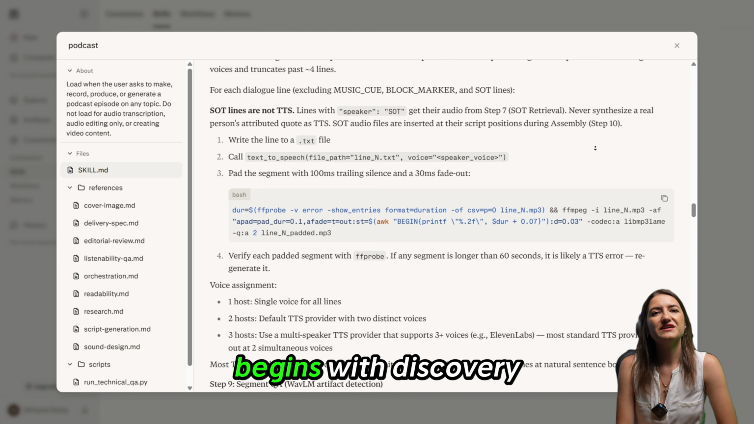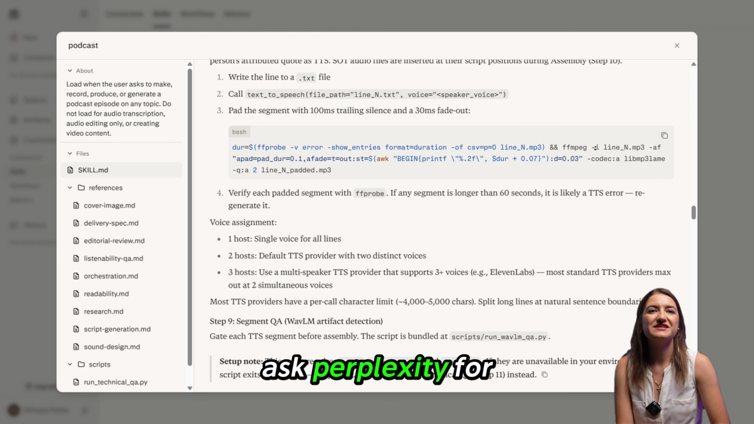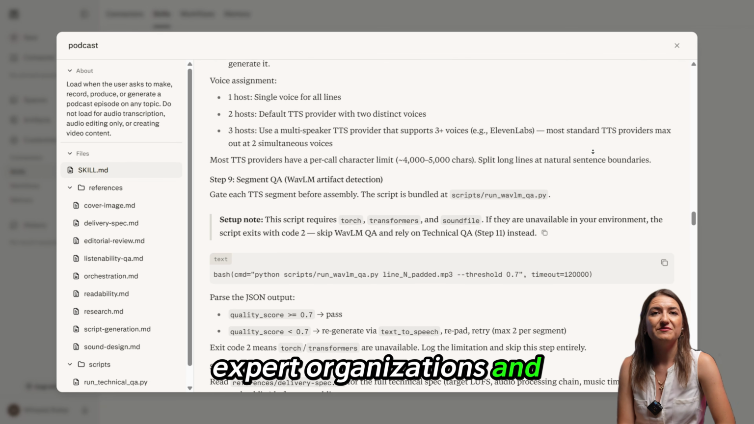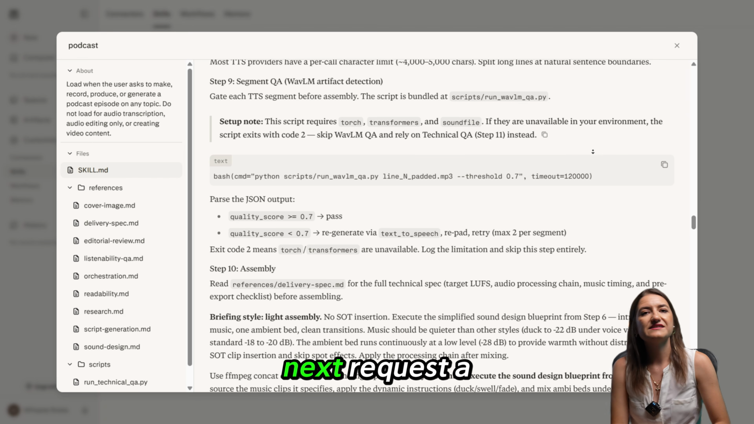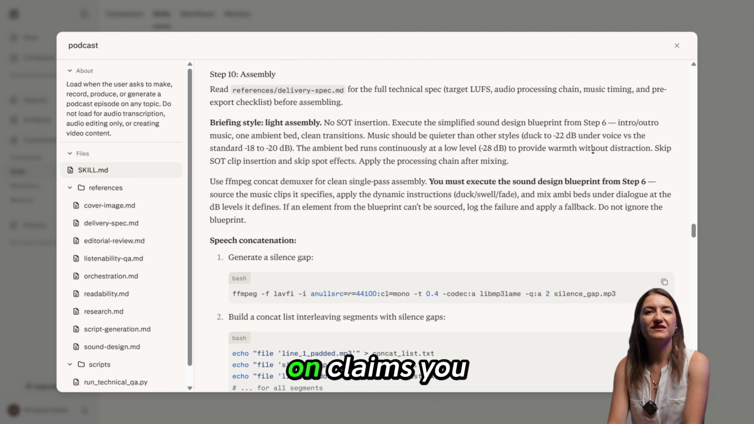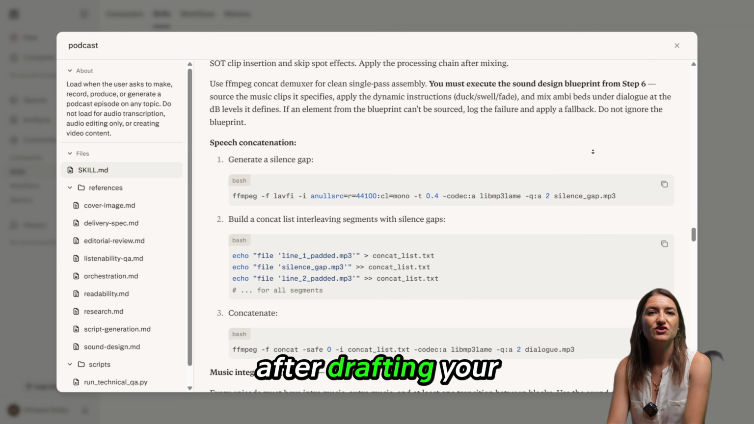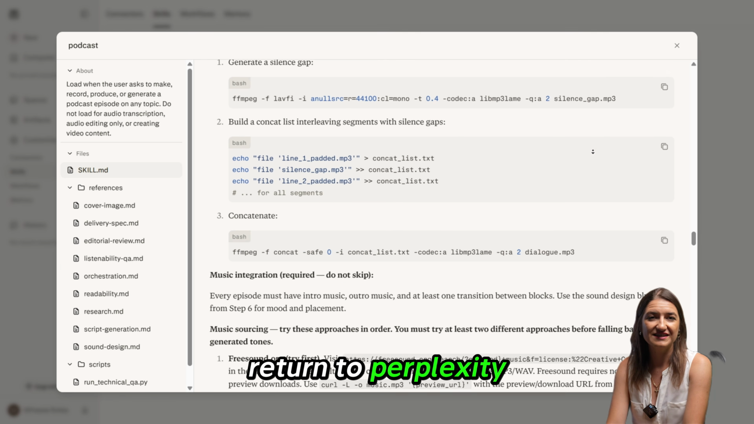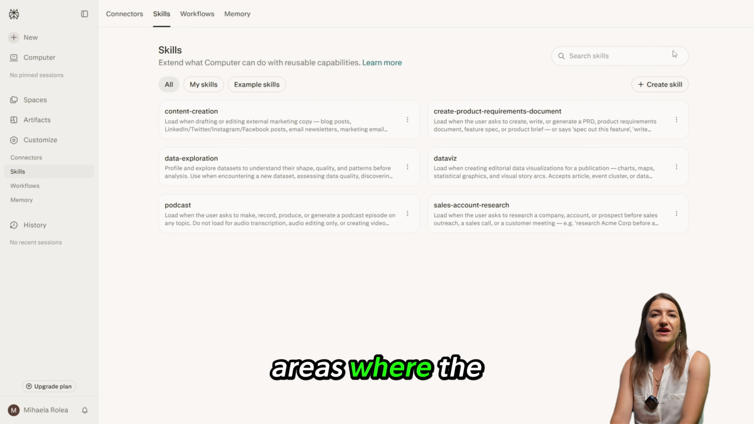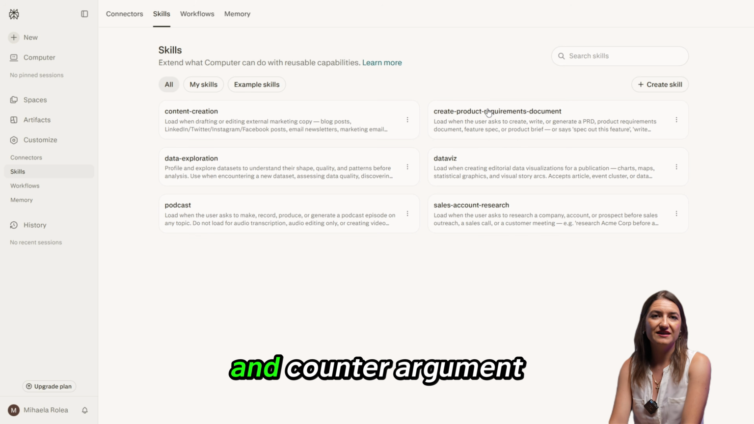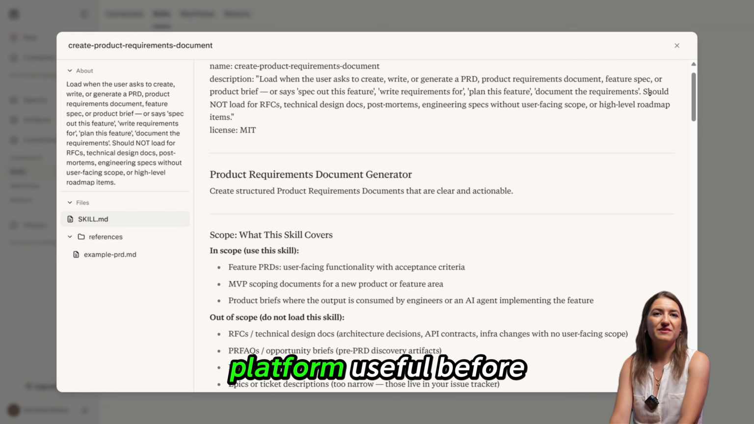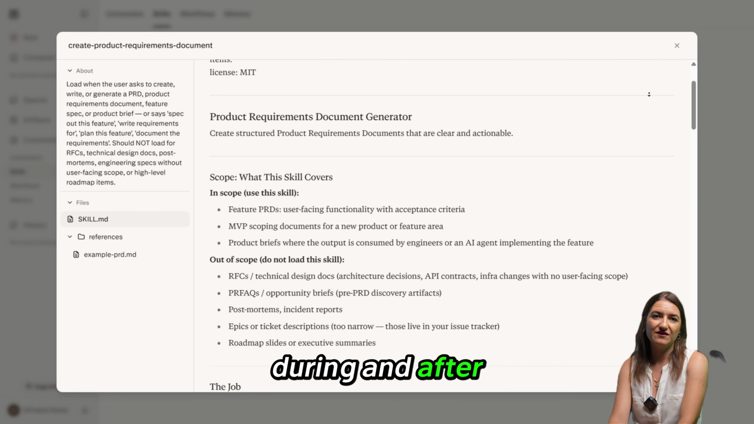A content workflow begins with discovery. Ask Perplexity for the themes, terminology, experts, organizations, and debates connected to your topic. Next, request a source list. Then create an outline based only on claims you can verify. After drafting your script, return to Perplexity and ask it to identify statements that need citations, areas where the wording is too absolute, and counterarguments you may have missed. This makes the platform useful before, during, and after writing.